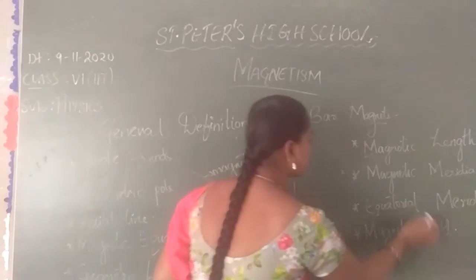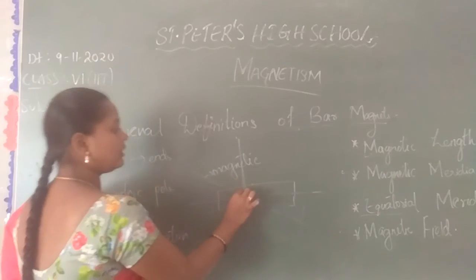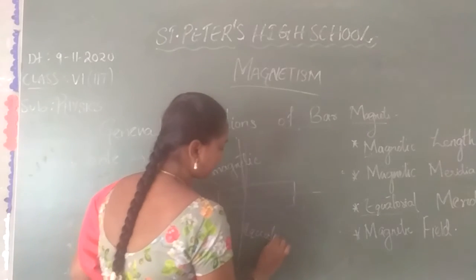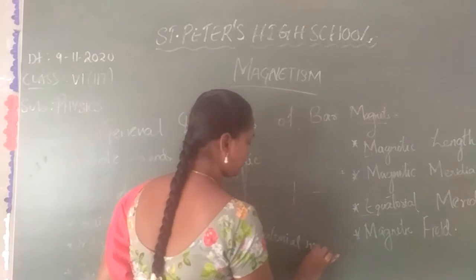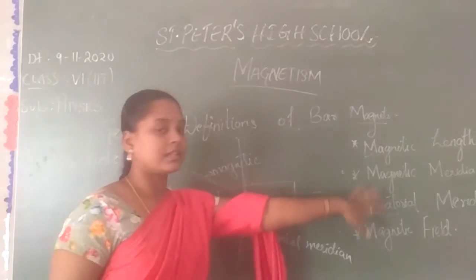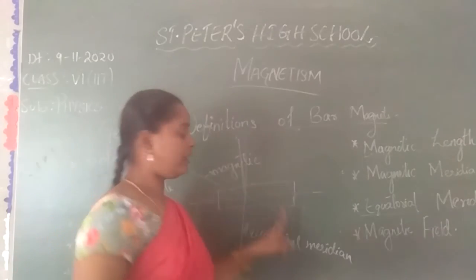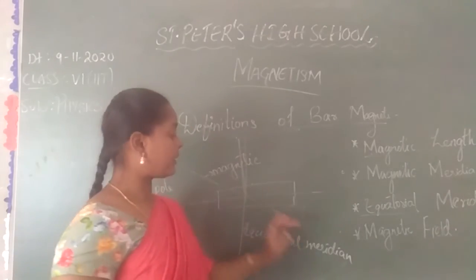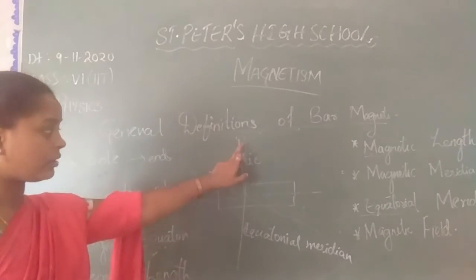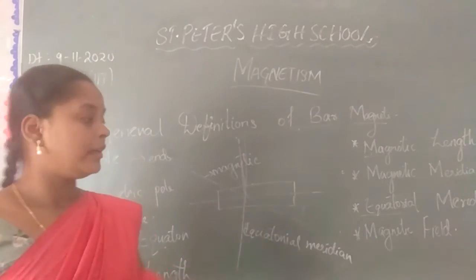And equatorial meridian is nothing but the line passing through the magnetic equator. This is the magnetic equator, so the line passing through the magnetic equator is called the equatorial meridian. Magnetic meridian is the line passing through the magnetic axis when the magnet is suspended freely in the air, and the line passing through the equator is called the equatorial meridian.